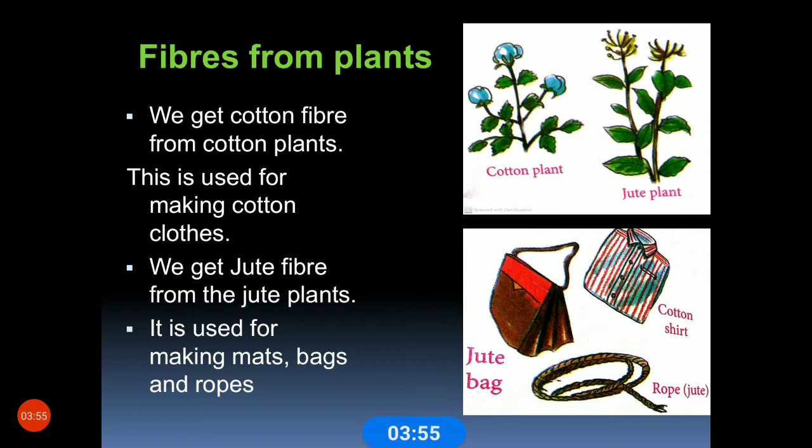We use cotton cloths every day. Then jute bags and jute rope, we get from the jute plant. Nowadays we use these jute bags a lot. These are made of jute plants.